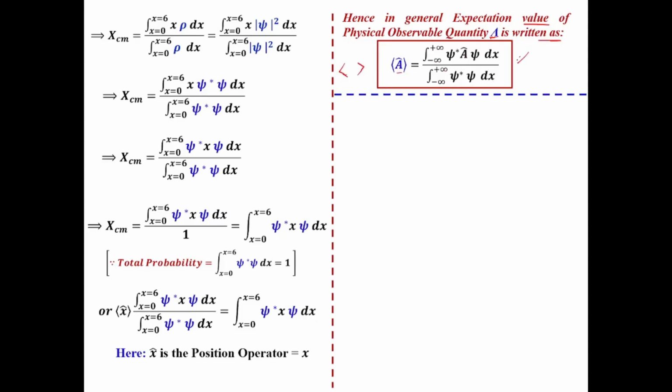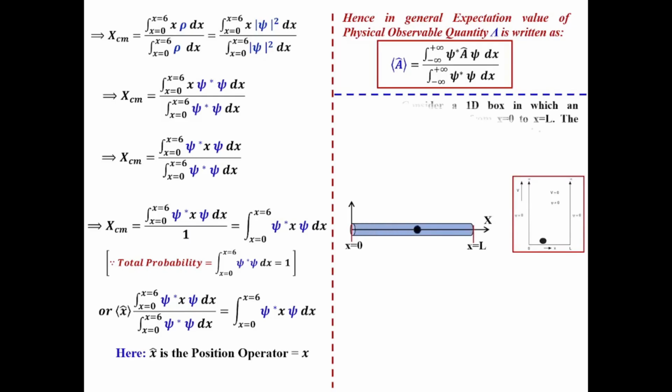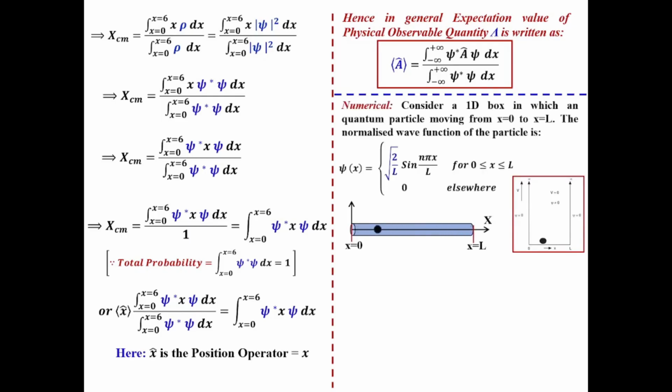So in this video, we have discussed step by step why and how the expectation value of any physical observable quantity is written in this format. Here, the physical observable quantity can be position, momentum, kinetic energy, potential energy, and total energy.